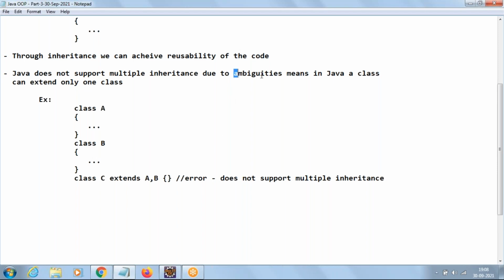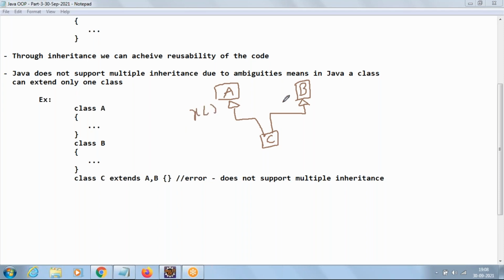Now let us understand what is the problem with multiple inheritance. What is the ambiguity? If you consider a class A and a class B, and we are creating a new class C using A and B, meaning C extends A and C extends B, and the diagrammatic symbol for inheritance is a triangle arrow. Now suppose the A class contains an X method and the B class also contains an X method.